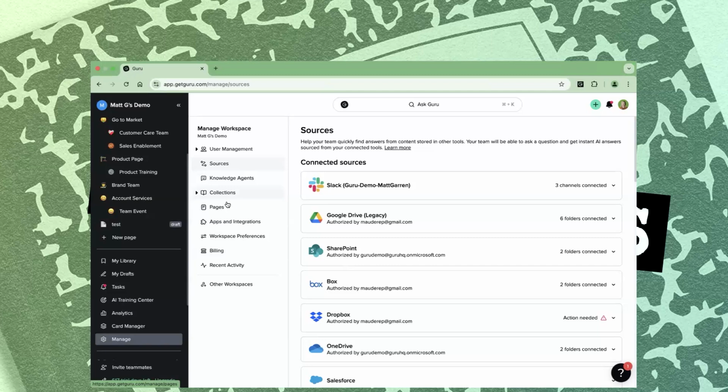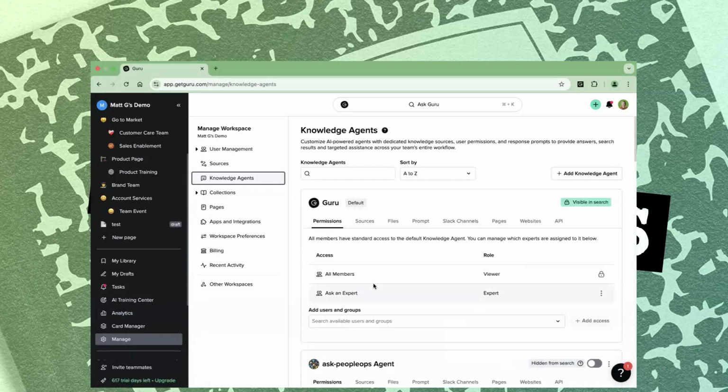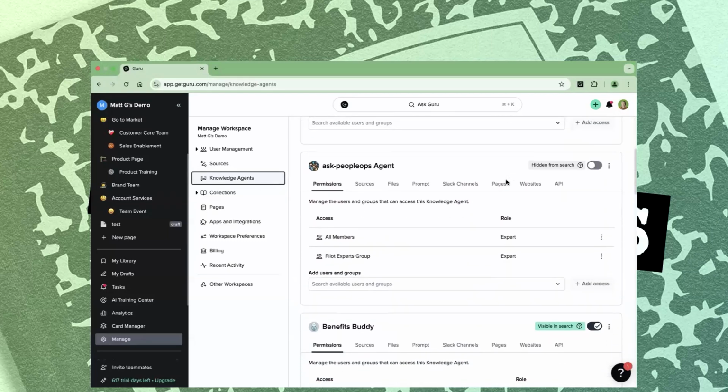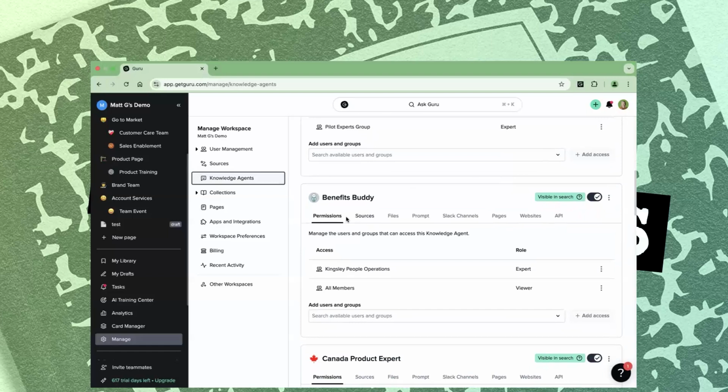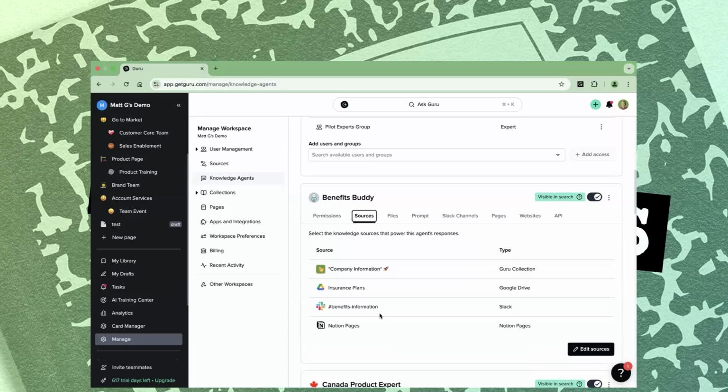You come over to your managed section here. You go to knowledge agents, and then you can create a new knowledge agent here. But you're going to want to consider all the various things that I've said. Consider who has access to it, only give access to the right folks. What sources are going to plug into it. So this is a benefits buddy, right? We're going to just look at information that has to do with employee benefits. So we've got a company collection here that has benefits information in it. We've got insurance plans drive. We've got Slack channel benefits information where people go to ask questions about benefits. That's plugged in as a source here. And maybe I've got some Notion pages as well.